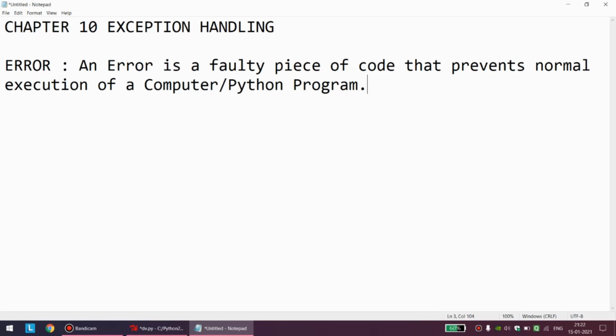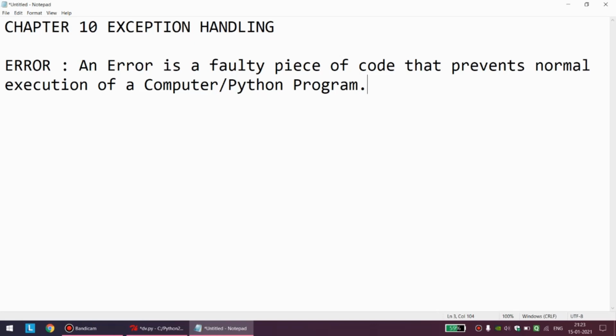But here we are going to first of all discuss what is an error. You can have your own definitions, but the meaning has to be correct. Any faulty code or any bug in our program which does not allow the program to run normally and properly is called an error. Very simple to understand. This chapter is very general, so there is no need to stick to any words. Try to understand the rules.